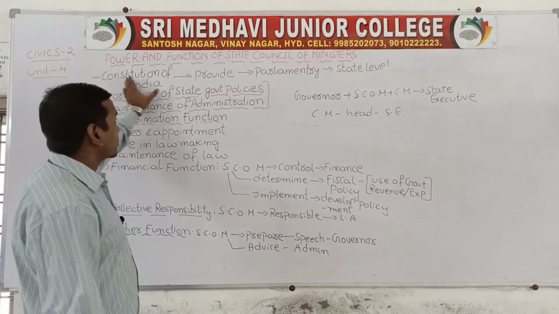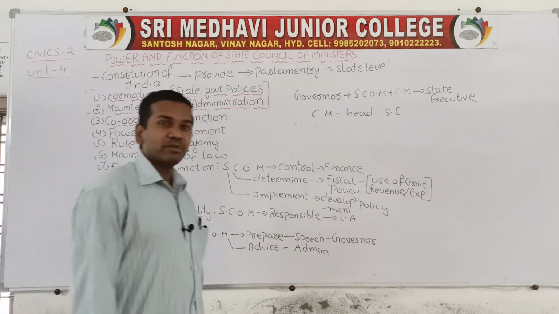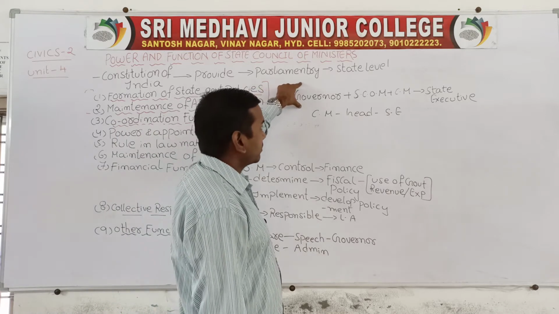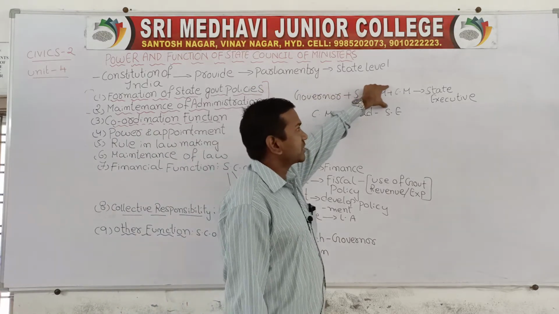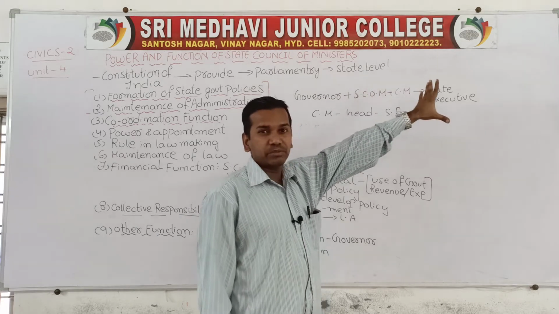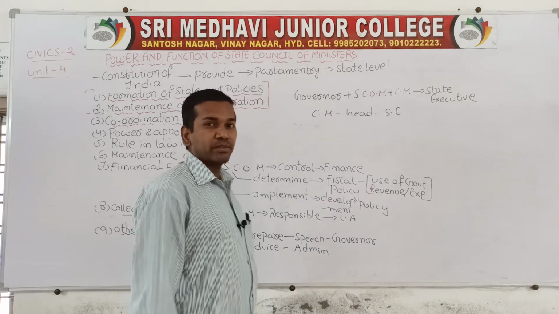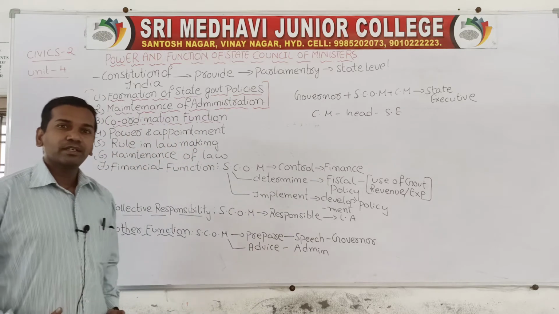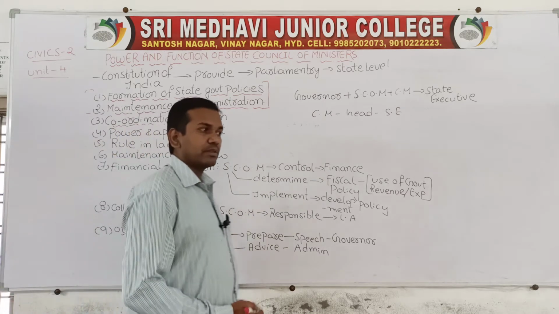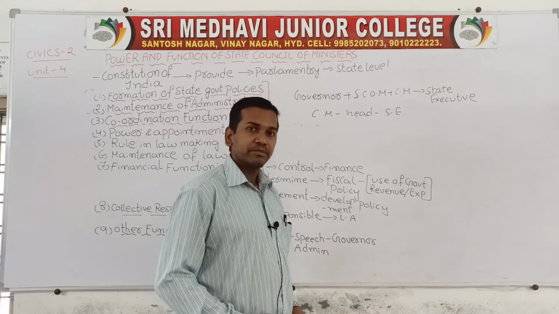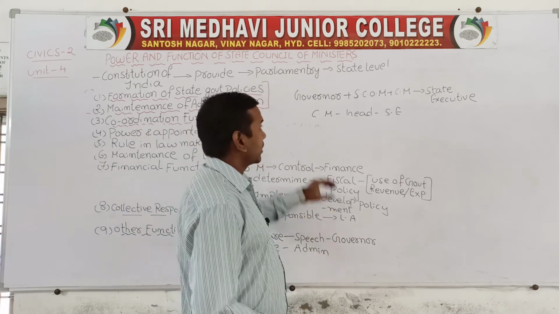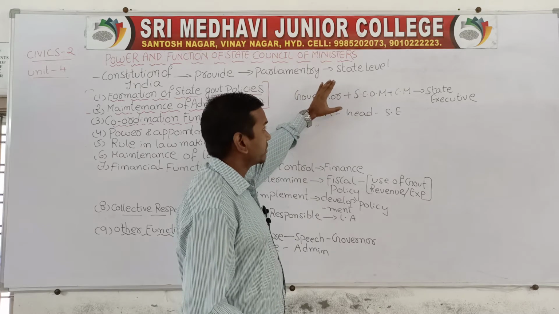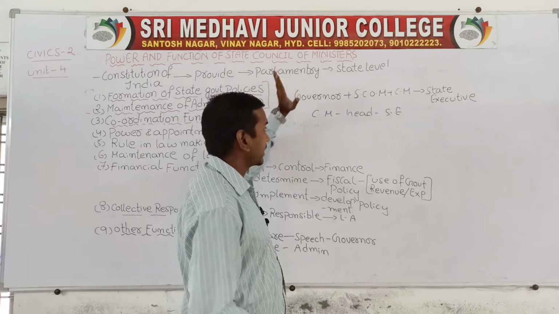We already know that the Constitution of India has provided a parliamentary form of government at state level. At the state level, the Governor, State Council of Ministers and Chief Minister are called the state executive. They will execute the law. Whenever the laws are prepared, the laws will be executed. So the Governor, State Council of Ministers and Chief Minister together are called the state executive.